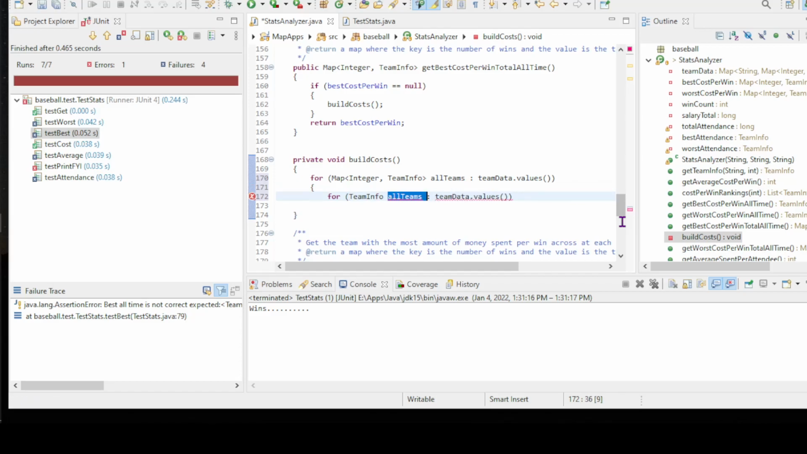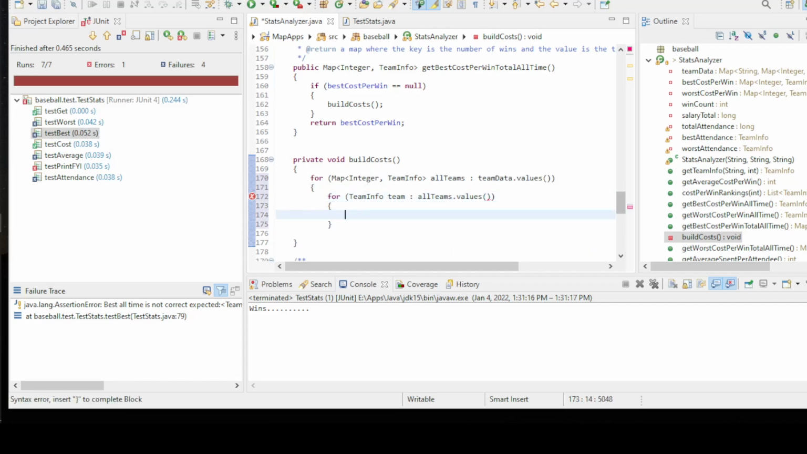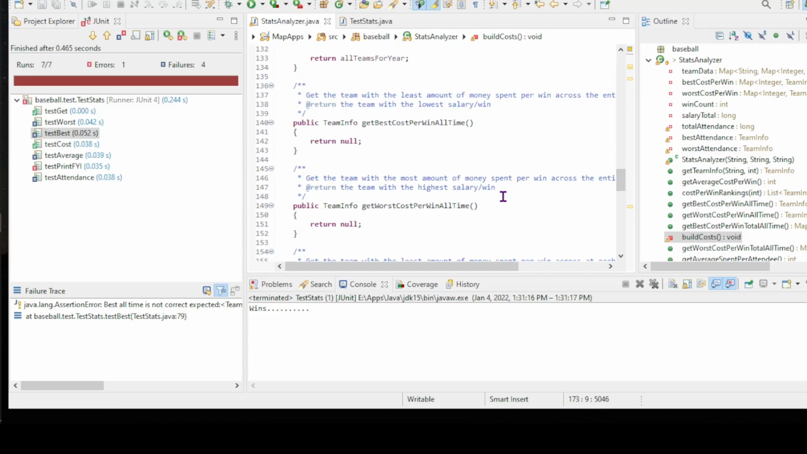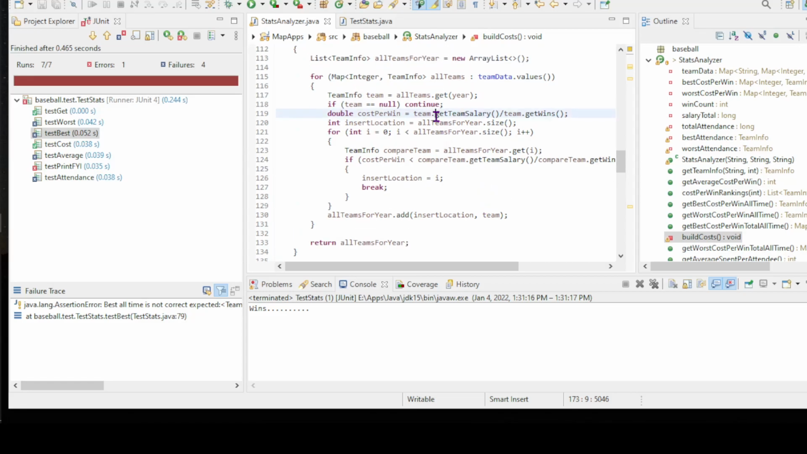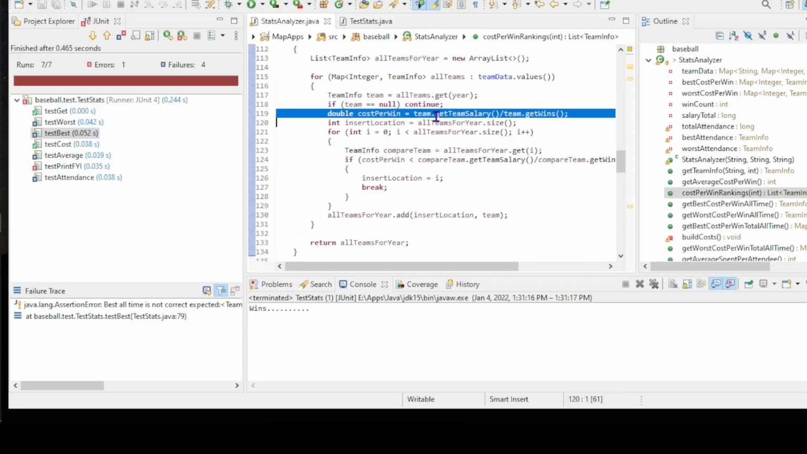And this is going to be all teams dot values. So for every year, for every team, we're going to go through every team that's out there, and we're going to calculate this ratio that I had up here. And so that ratio is cost per win, right?